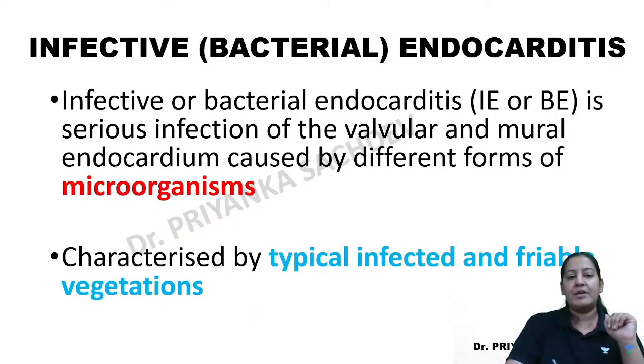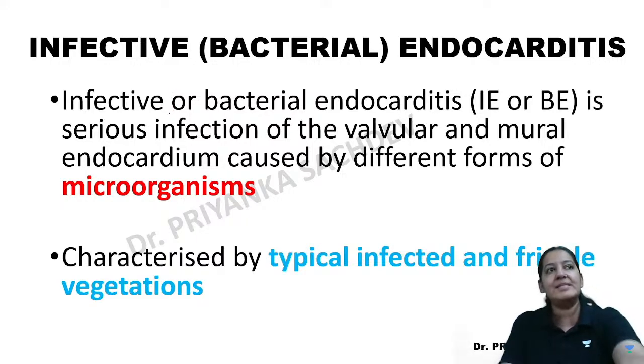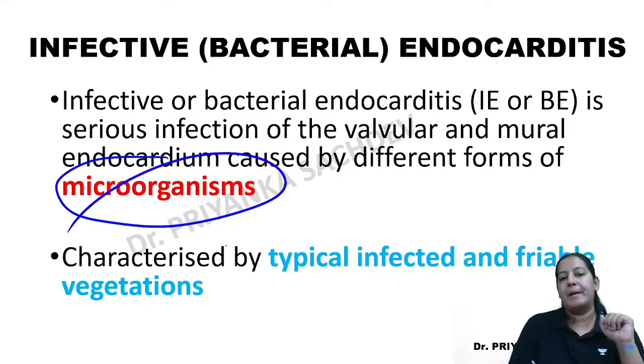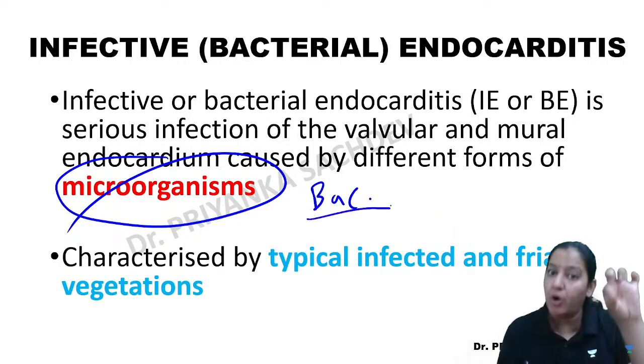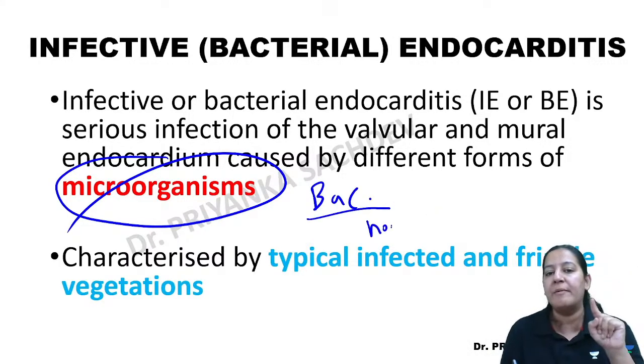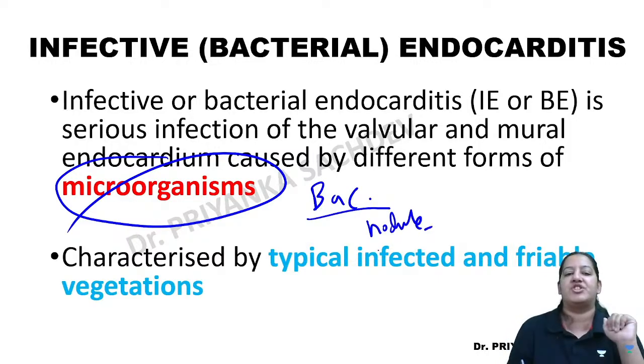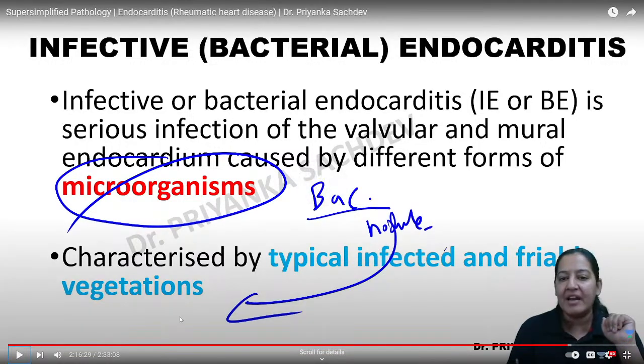So infective or bacterial endocarditis, what's the reason for vegetation formation here? The reason is the bacteria. The bacteria will come and form the vegetation. The bacteria will destroy the wall, and due to the destruction of the wall caused by the bacteria, a nodule will be formed there, and that nodule is known as vegetation. So vegetations are